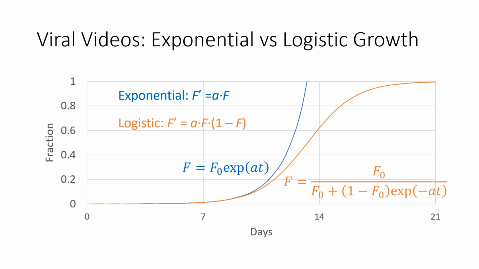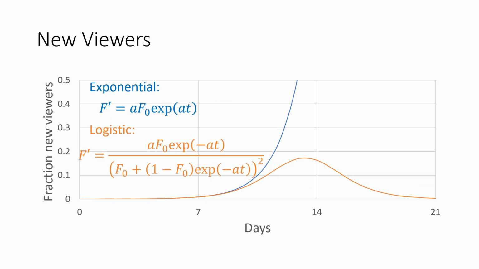So when we just take a look at the new viewers, we get something like this. The exponential curve, as we've seen, has this rapid growth of new viewers until everybody's seen the video, and then all of a sudden we go from a lot of new viewers to no new viewers at all, which is not realistic. Whereas the logistic equation shows the success increases, it peaks, and then it goes down. After 2 weeks, the success of the video starts slowing down until nobody watches the video anymore because everybody's already seen it.